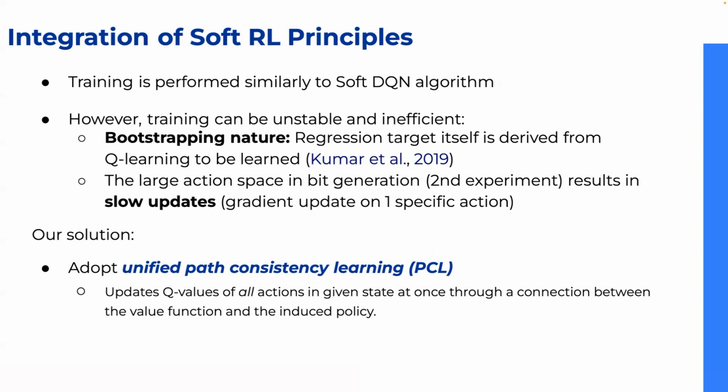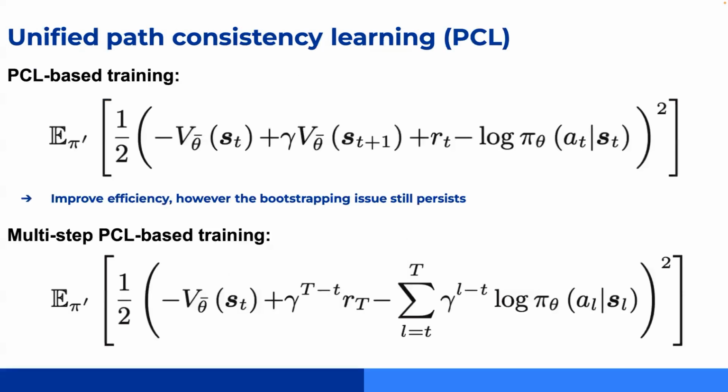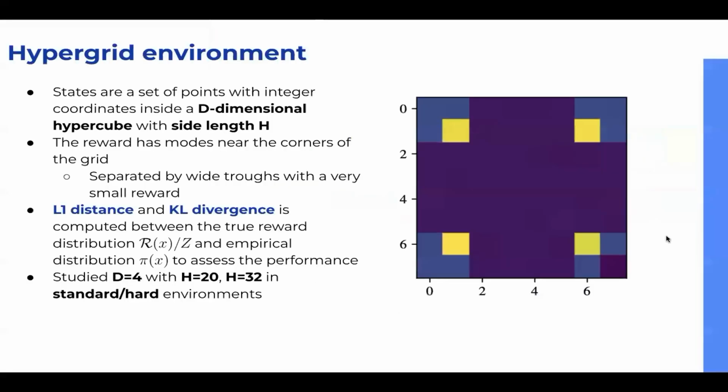To address these issues, we employ unified path consistency learning, PCL, which updates Q values for all actions from a state simultaneously. While PCL increases efficiency, the bootstrapping problem is not entirely solved, as the value function still relies on bootstrap values from the next state. To further refine this, we integrate multi-step PCL that maintains consistency across steps. The target network parameters, theta bar, are driven solely by rewards and log policy, as you can see from the equation. Coming to the experimental results, we start with a synthetic hypergrid environment.